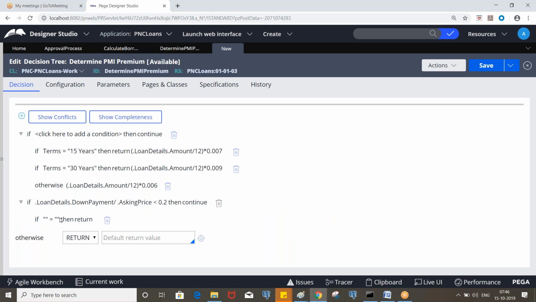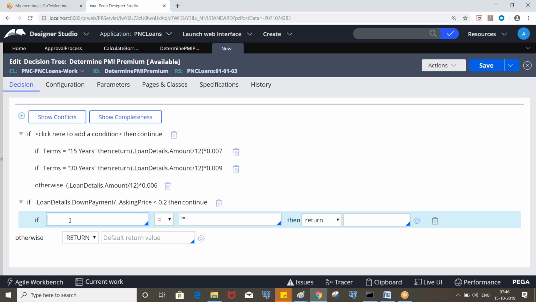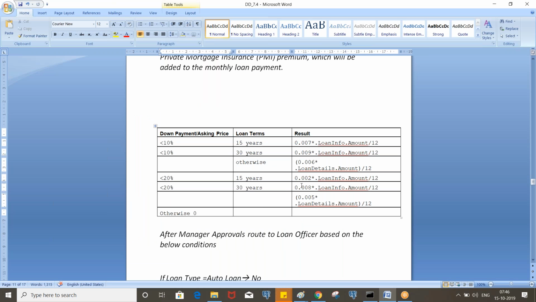Continue, right? So here 15 years, 30 years, but different values. That means your borrower is paying more than 10% and less than 20, so obviously the PMI premium will be lesser than this one, right?